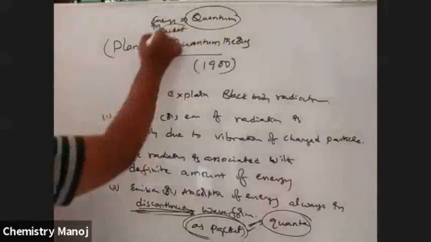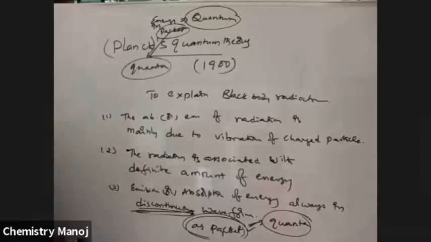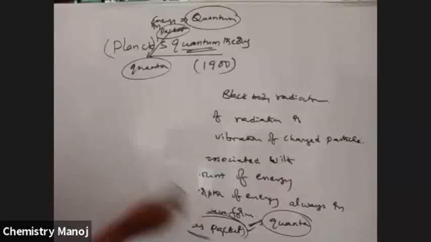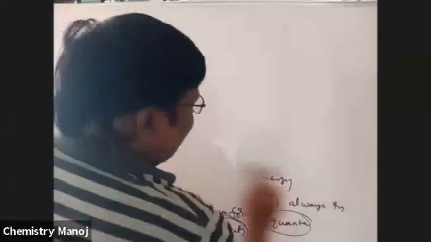That packet is called quanta. So the energy associated with the packet is called quantum. That's why this theory is called quantum theory. Each packet of energy is an integral multiple of a certain fixed value. Integral multiple means a multiple of a certain value.